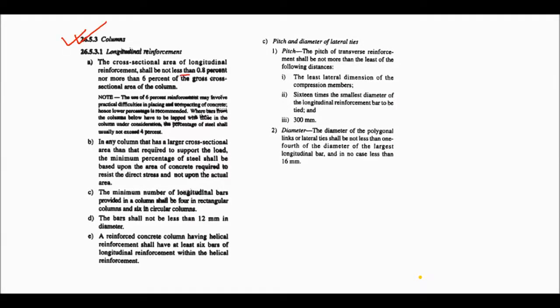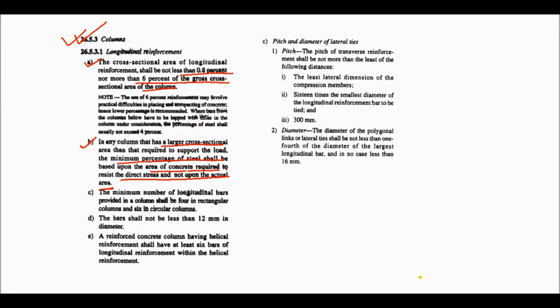Longitudinal reinforcement. Minimum longitudinal reinforcement is 0.8% and maximum is 6% of the gross area of the column section. Okay. Now second, in any column that has a larger cross sectional area than required to support the load, the minimum percentage of steel should be based upon the area of concrete required to resist the direct stress and not upon the actual area.